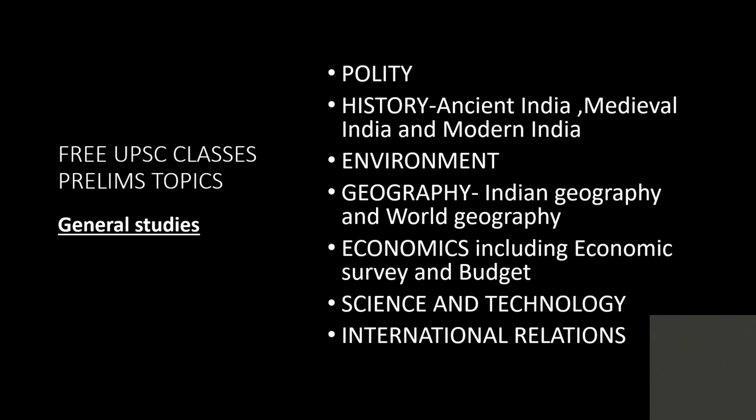After that, we will cover the modern India, where we will discuss what happened after the death of Aurangzeb. Then we will discuss about the revolt of 1857, the different social and religious movements.